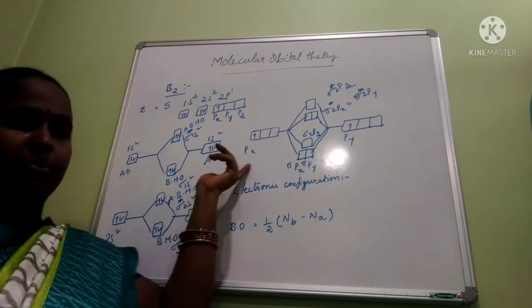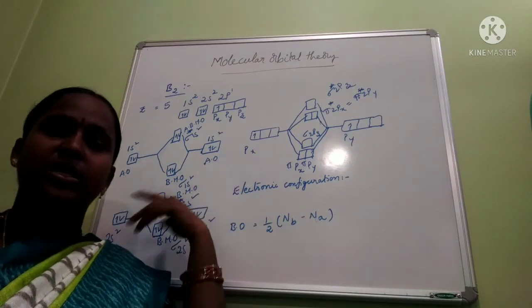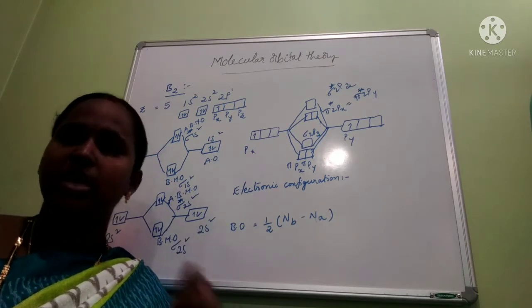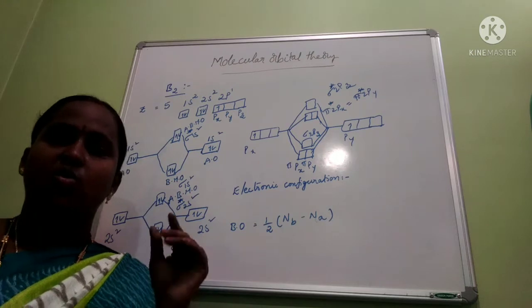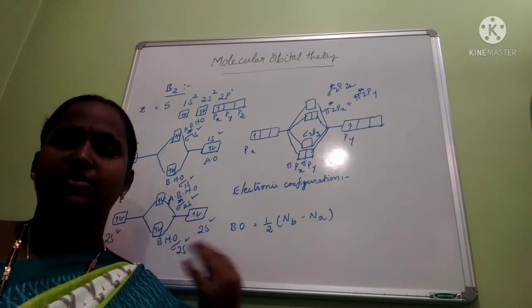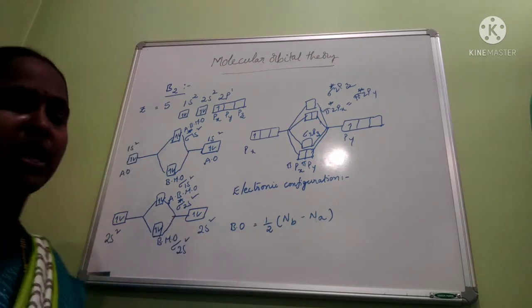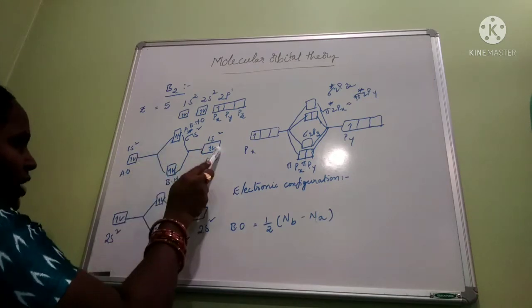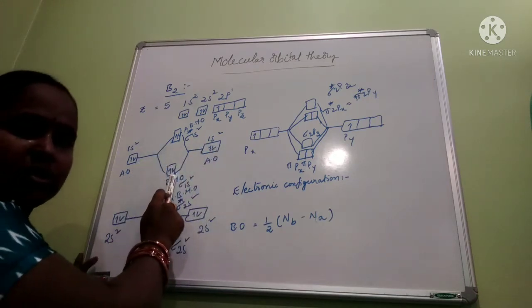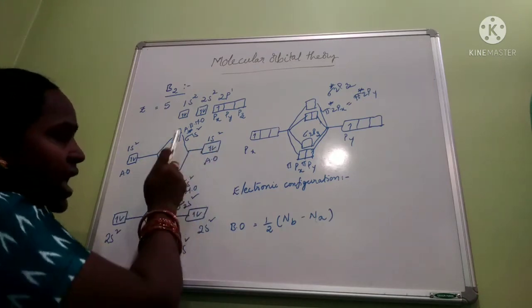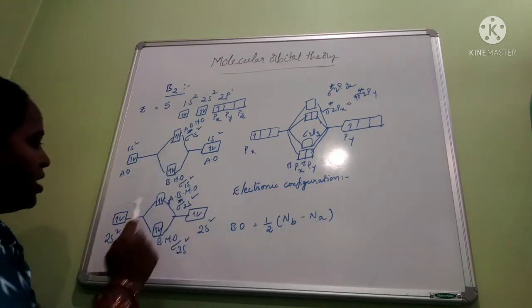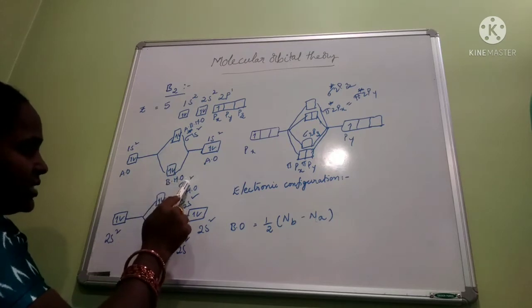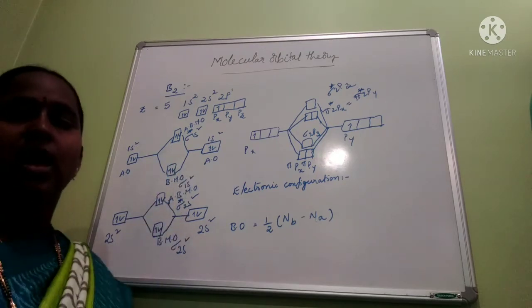However many atomic orbitals are combined, that many molecular orbitals will be formed. So 2 molecular orbitals are formed here: one is a bonding molecular orbital, another is an anti-bonding molecular orbital. Totally 4 electrons, so 2 electrons are placed in the bonding molecular orbital and another 2 electrons in the anti-bonding molecular orbital.